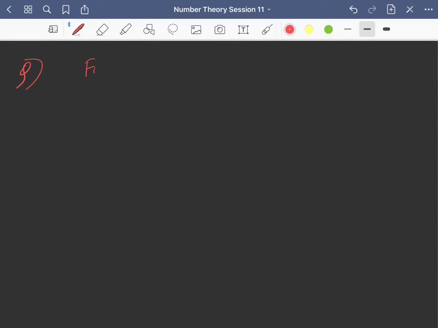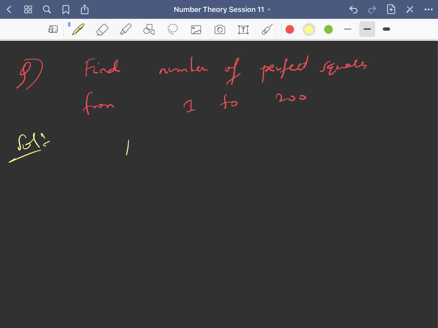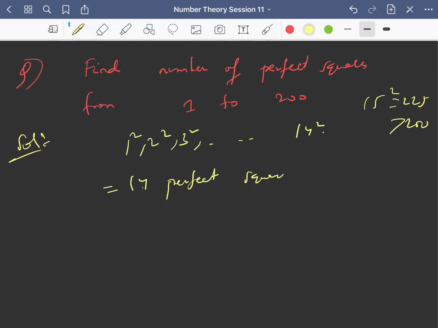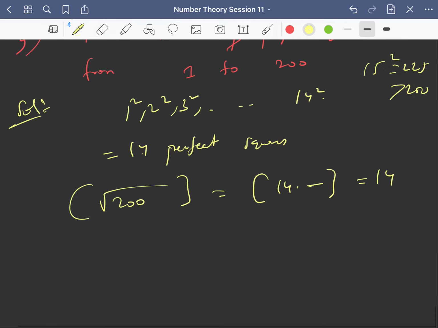So let us see one more question. Find number of perfect squares from 1 to 200. So between 1 to 200 you will have 1 square, 2 square, 3 square and so on, 14 square, right? Because 15 square is 225 which will exceed 200. So answer is 14 perfect squares. You can also write it as greatest integer of root 200. So root 200 is nothing but 14 point something. So you will get 14 only. Fine.